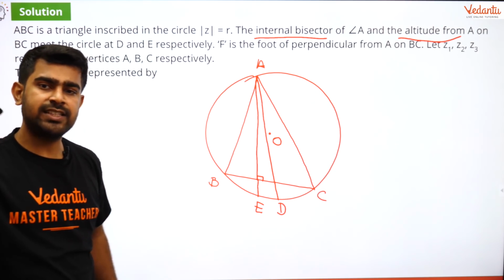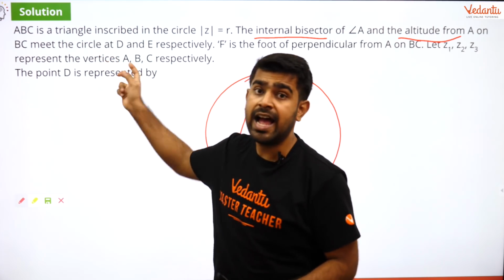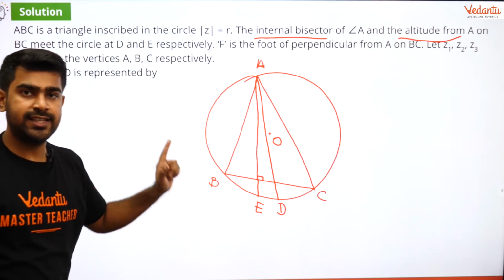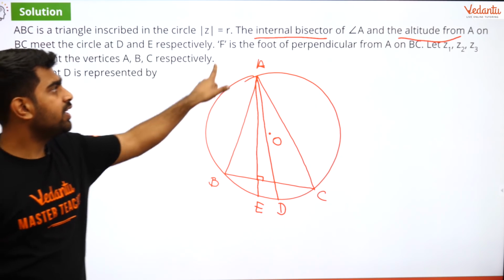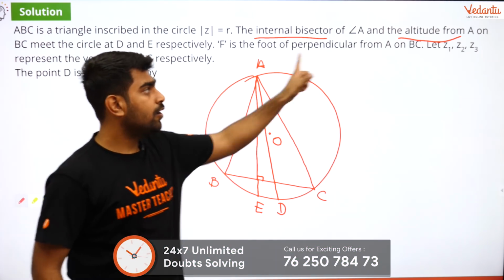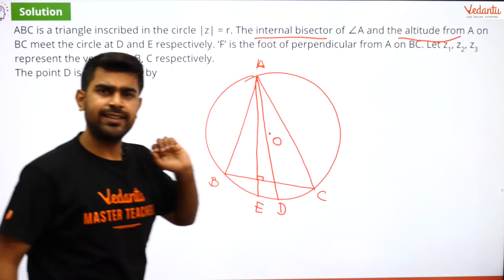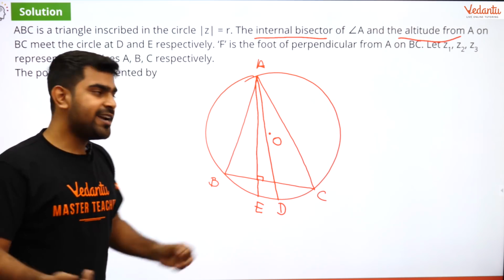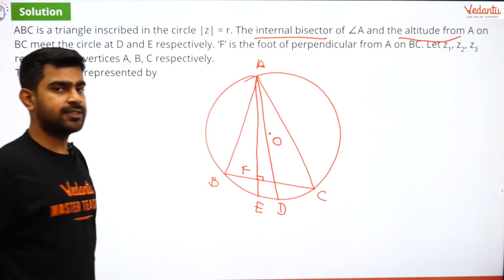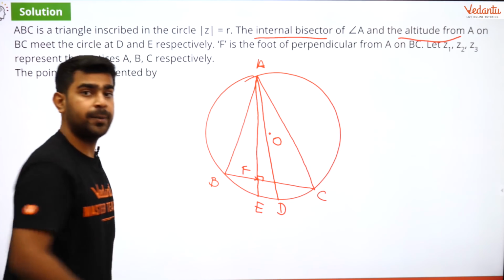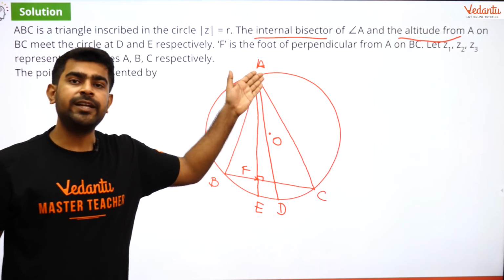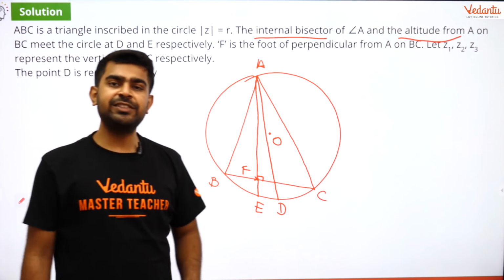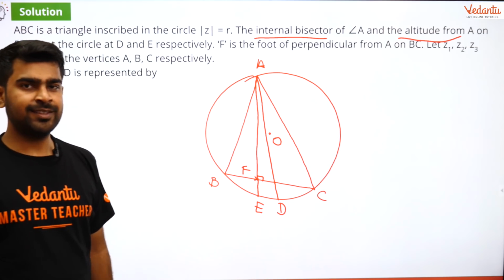So guys, please read it carefully. They meet the circle at D and E. Okay, so now that is what I did. Now moving on, F is the foot of perpendicular from A on BC. Now how do I interpret that? Can you guys guess which is the point F? Any idea? So the point F is nothing but this point over here, which is nothing but the foot of perpendicular when dropped from A on BC. Is that clear? That's it, done. Now my diagram is ready. I should get solving. Perfect.